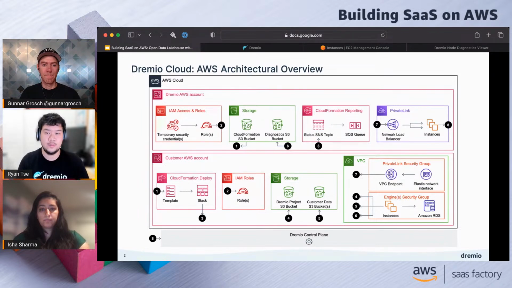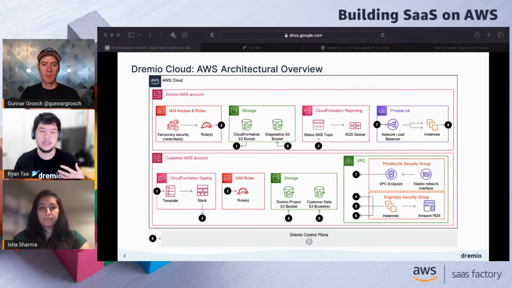What that allows Dremio to do is that when we're doing the onboarding process and the user is running that CFT, we'll be able to display progress through Dremio Cloud. So when you're in that interface and you've hit that button to launch the stack, customers can go from the Dremio UI and see that we're progressing through the stack.